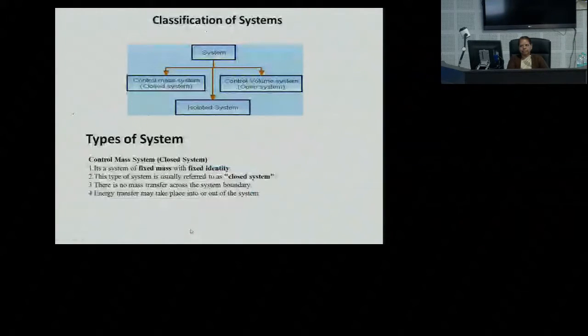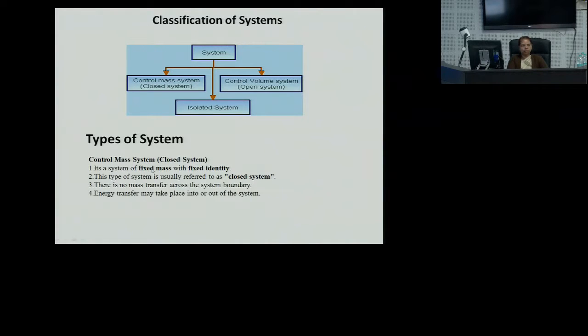Now there are three types of system. One is called control mass system. This is also called as closed system. The control volume system is open system and the isolated system is completely isolated from the environment. In case of control mass system, there will be no mass flow from the system to the surrounding. But in case of control volume, this is the open system, the mass and the energy transfer both will take place. But in case of isolated system, neither mass nor energy transfer is possible.